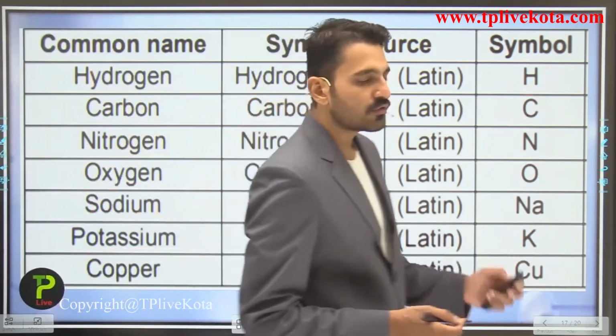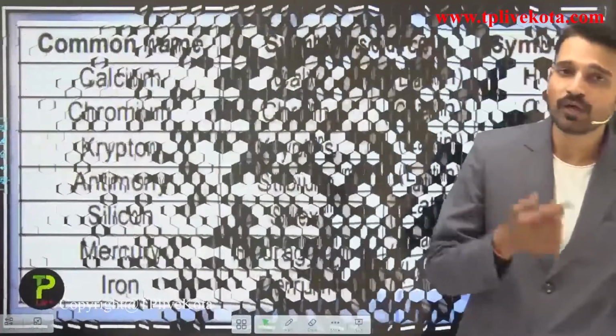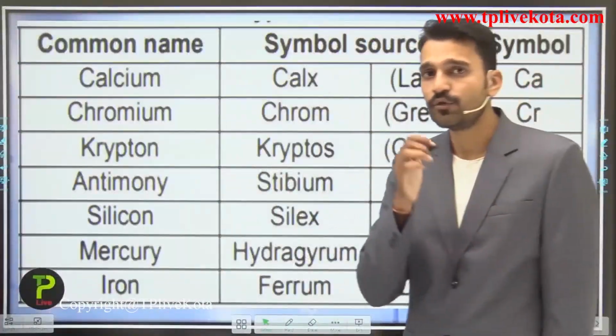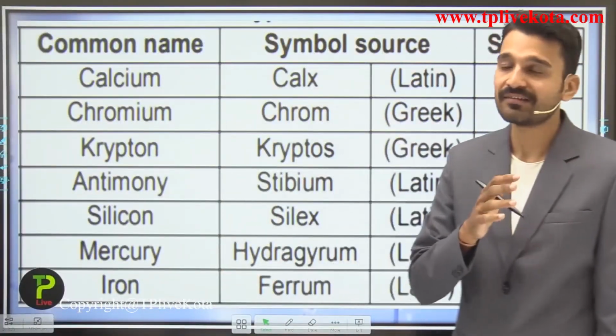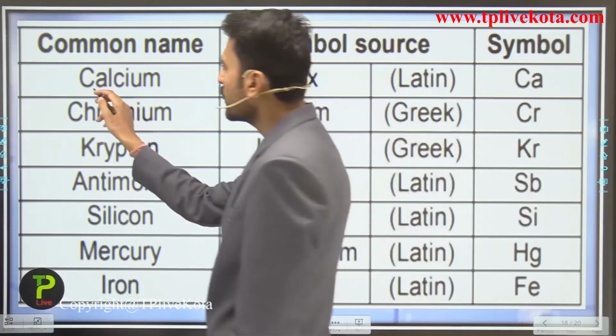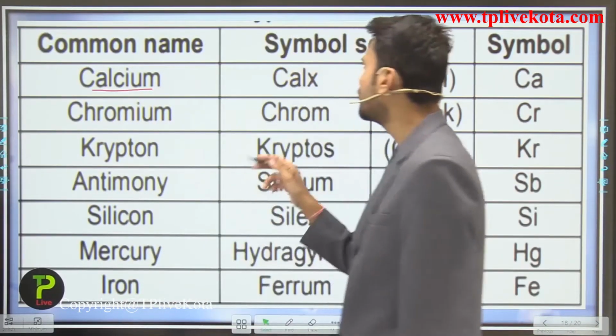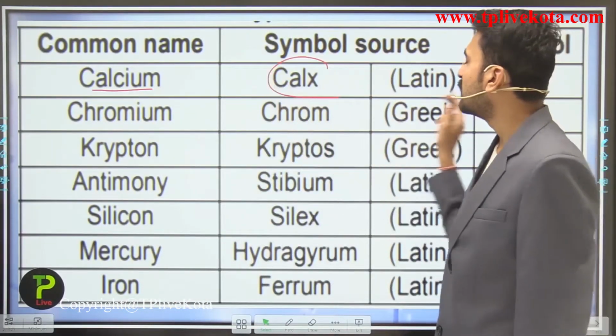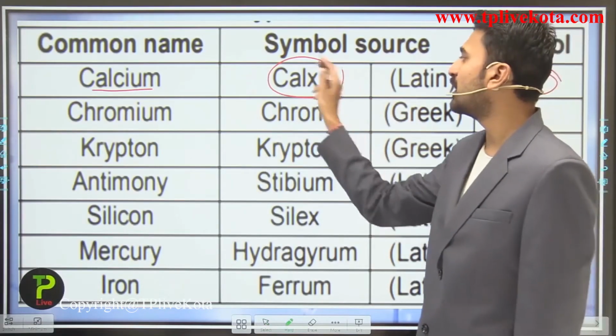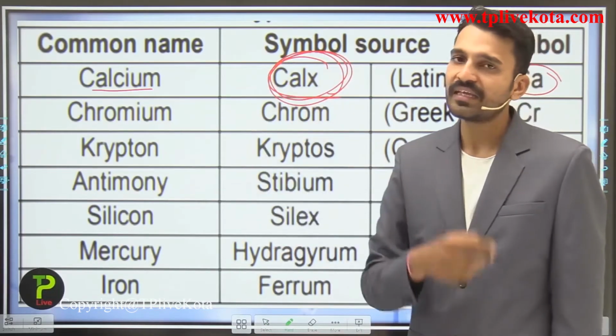Now moving on to some more symbols that you come across in chemistry and need to remember as per your class 9th standard, that is talking about calcium. For calcium the symbol is what? The symbol is Ca, and it is taken from the Latin word calx.